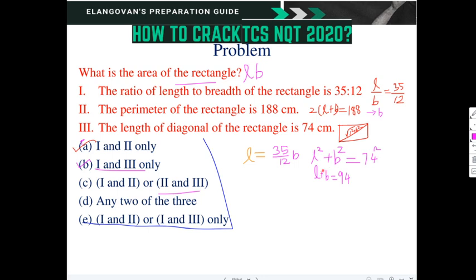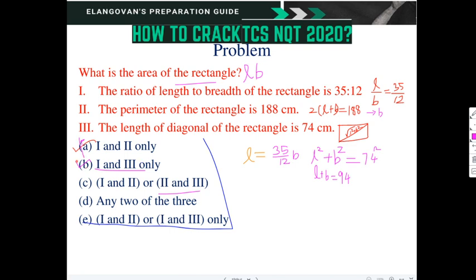Now L plus B is there, and L square plus B square is there. What formula can we apply? (a plus b) the whole square is equal to a square plus b square plus 2ab. So 2ab is nothing but here 2LB. 2LB can be found out. What do we need? L into B. So we can easily find it out. Clear? So what is the answer?